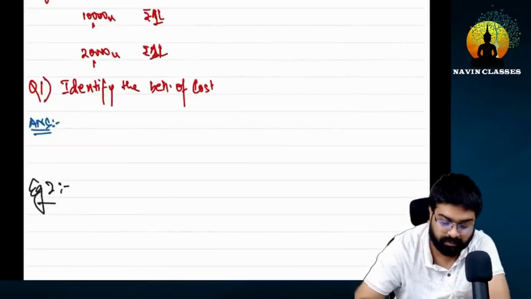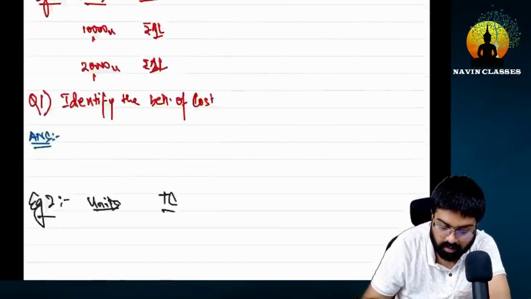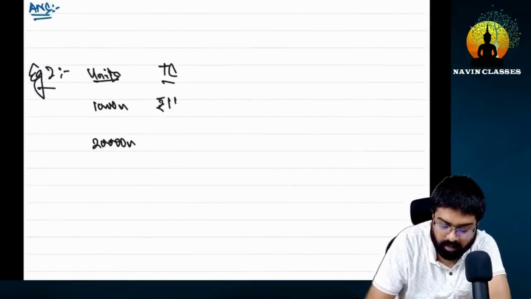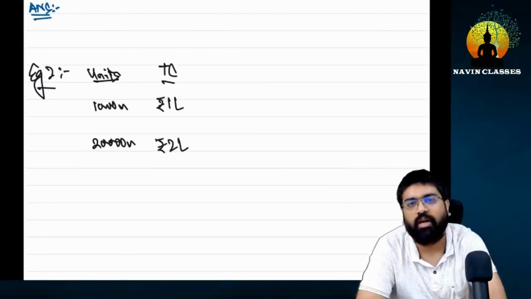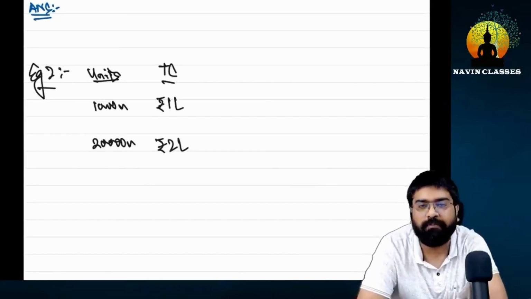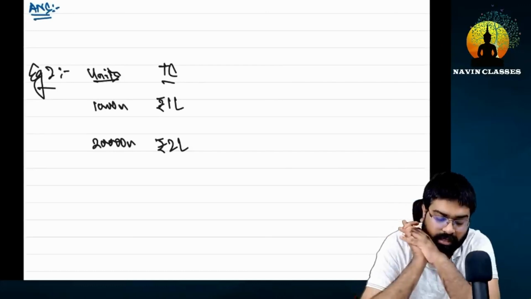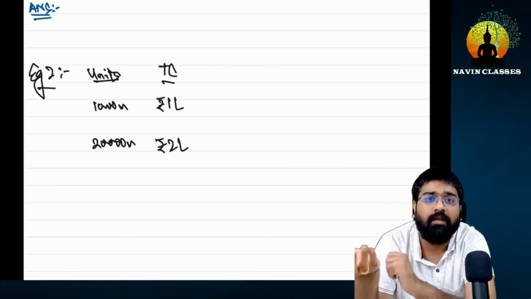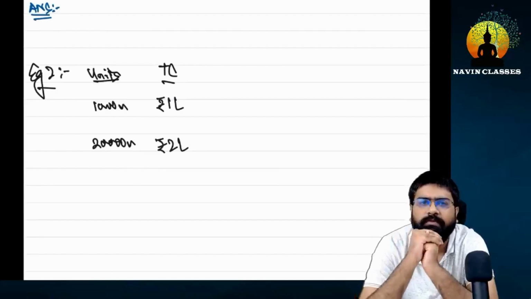Now we'll write example 2. Write it down. Unit, total cost. And in the example you will write 10,000 and 20,000. I am taking an easy example so that you can understand it properly. An expense of 1 lakh on 10,000 and 2 lakhs on 20,000. So tell me how will this be done, but let me first explain the meaning of the word proportion. Okay, so now if you see the units, we made 20 from 10, which means we doubled it. So the proportion got doubled. Also look at the cost, which got doubled as well.